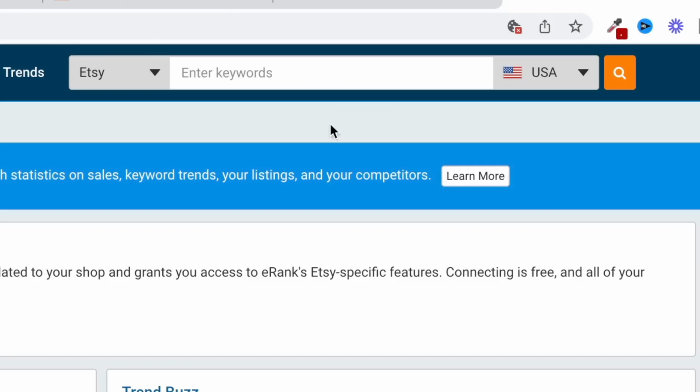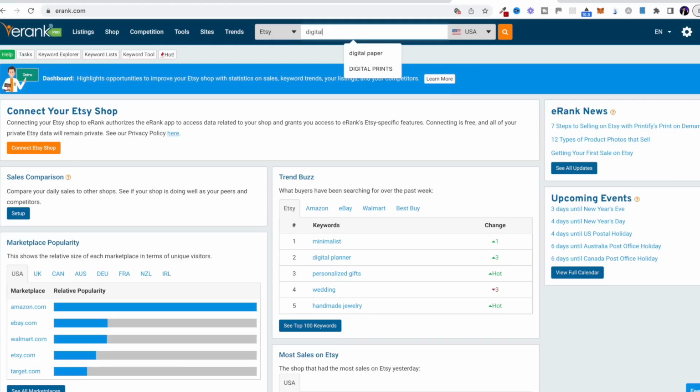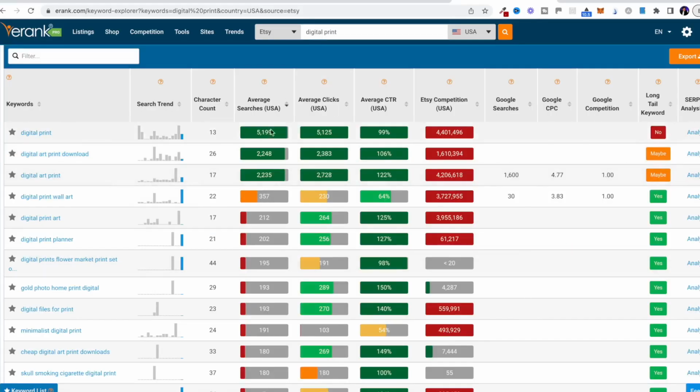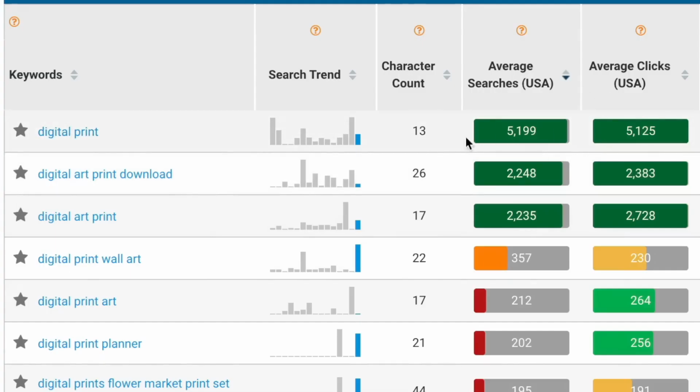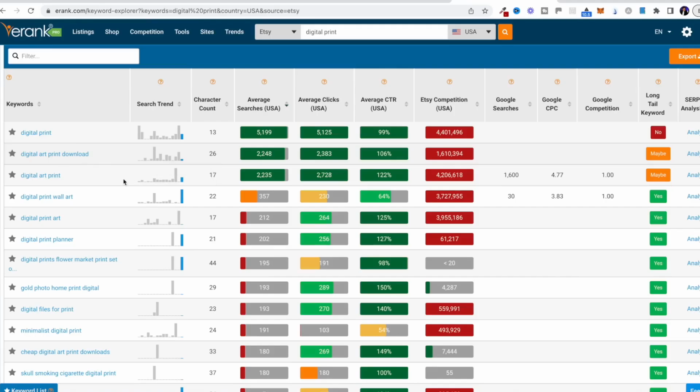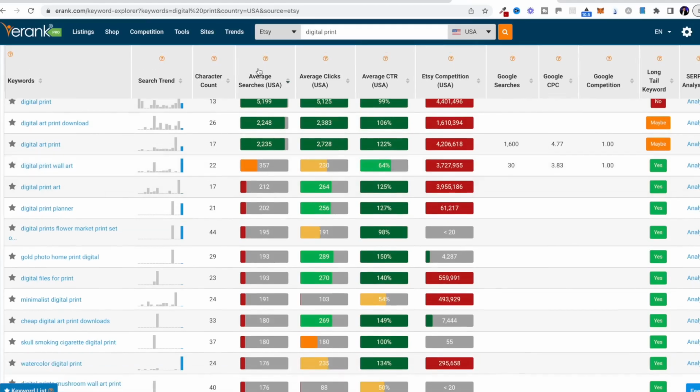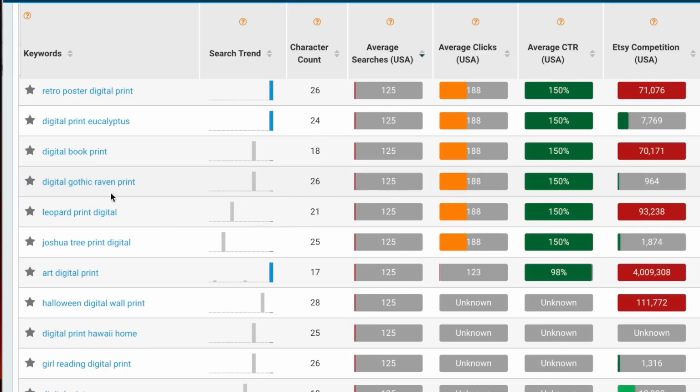So we can just come here and you can search something along the lines of digital print. And you can see in the US, like 5,000 people a month just in the US are searching for digital print. But what we want to look for is things where there's a bit of search volume, but there's not that much competition. For example, you want to find something like this here, which is digital Gothic raven print. It's getting around about 125 searches per month, and the competition is very low.